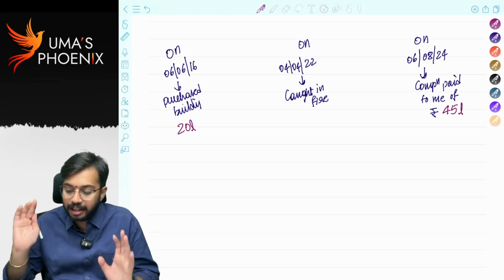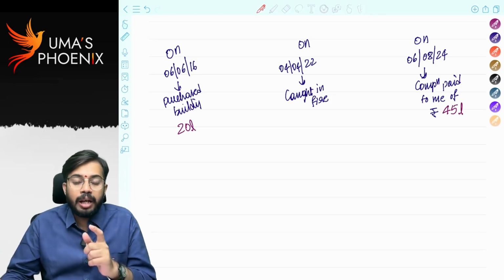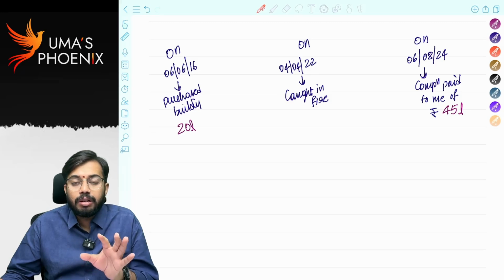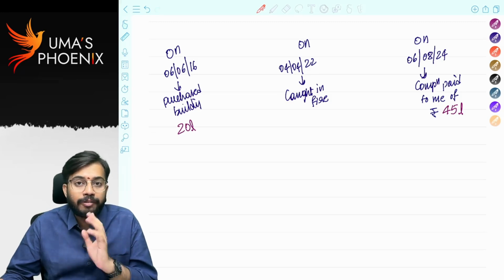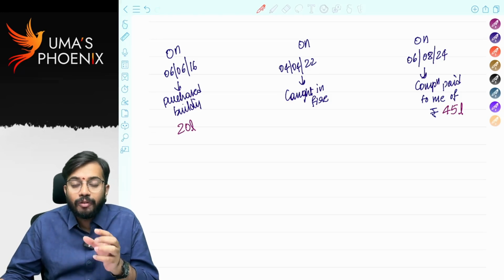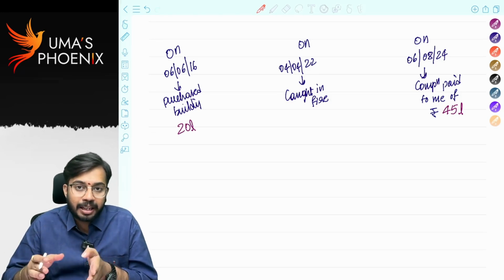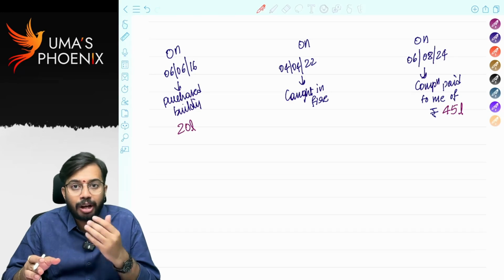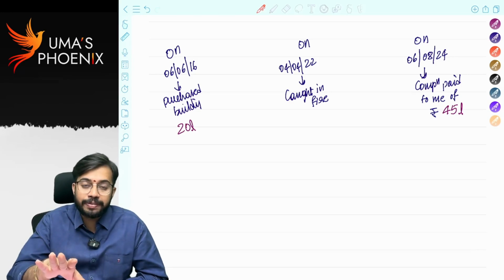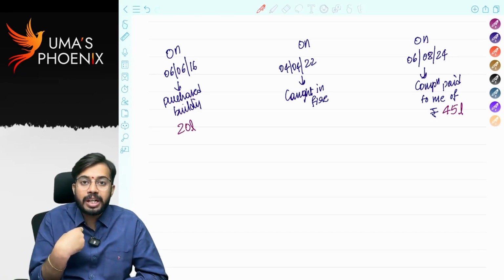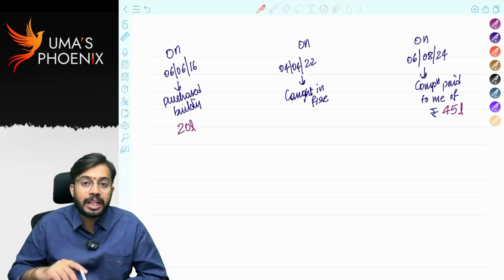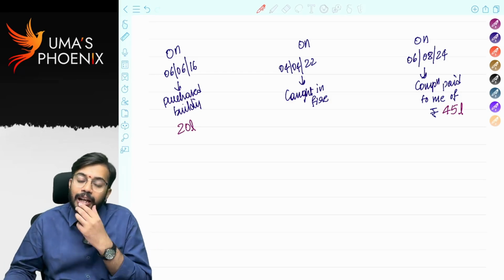This is the scenario. In the previous class, I told you even extinguishment of a capital asset is also considered as transfer. So whatever the destruction of capital asset is there, because of fire the building got destroyed. Even destruction of a capital asset is also considered as transfer, and on whatever compensation is received from the insurance company, capital gains are required to be calculated.